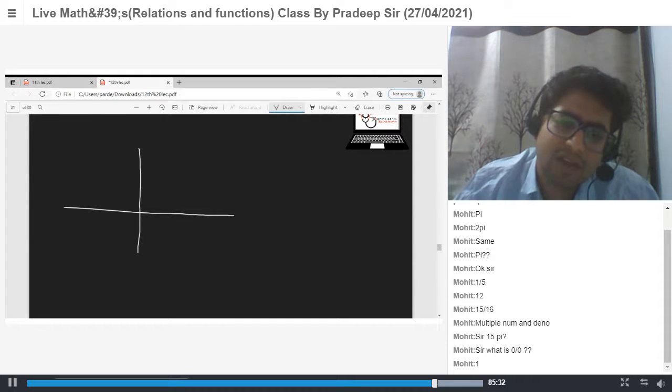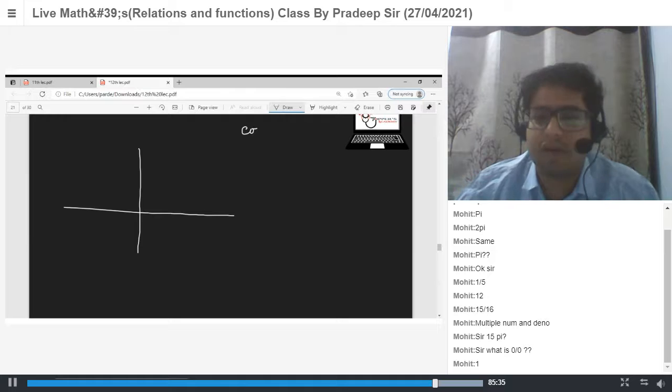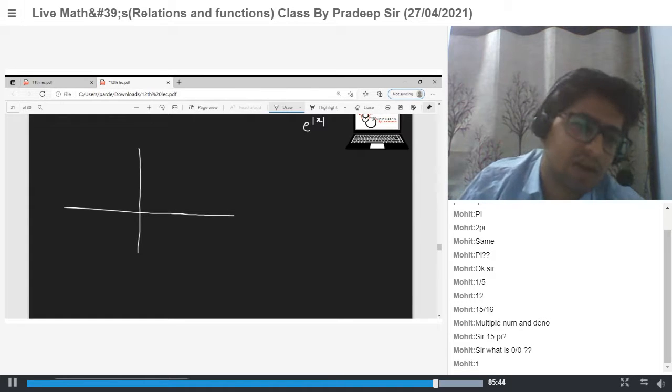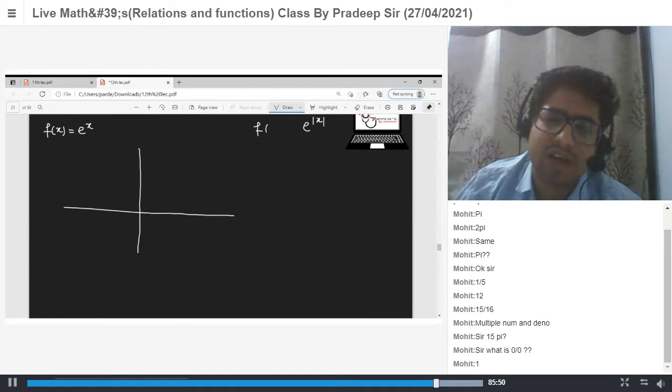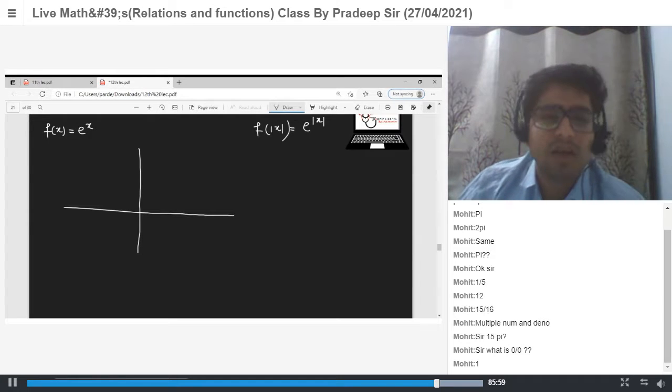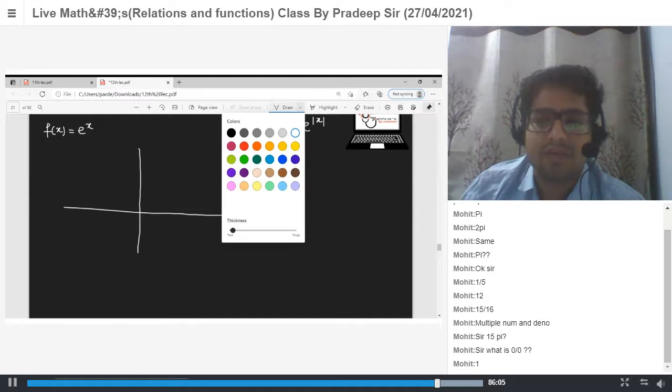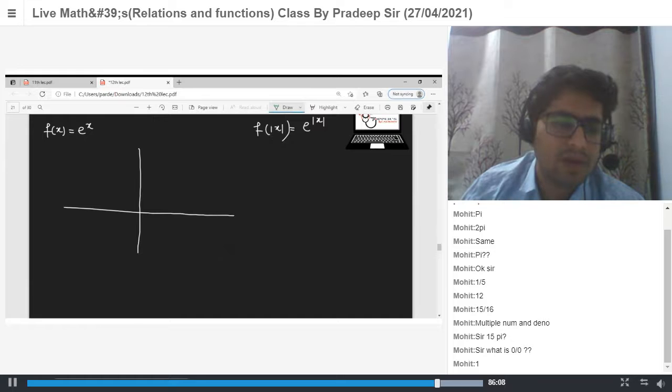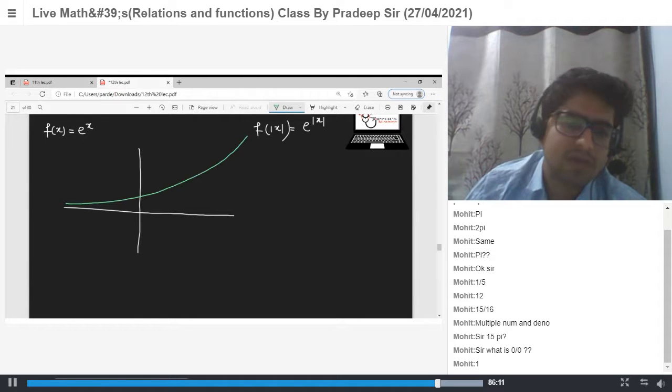Now tell me what is the graph of e power mod x. So e power mod x is what? My function is e power x. If we replace x by mod x, we'll get e power mod x. e power x is this one. And at x equal to 0, the value is 1.